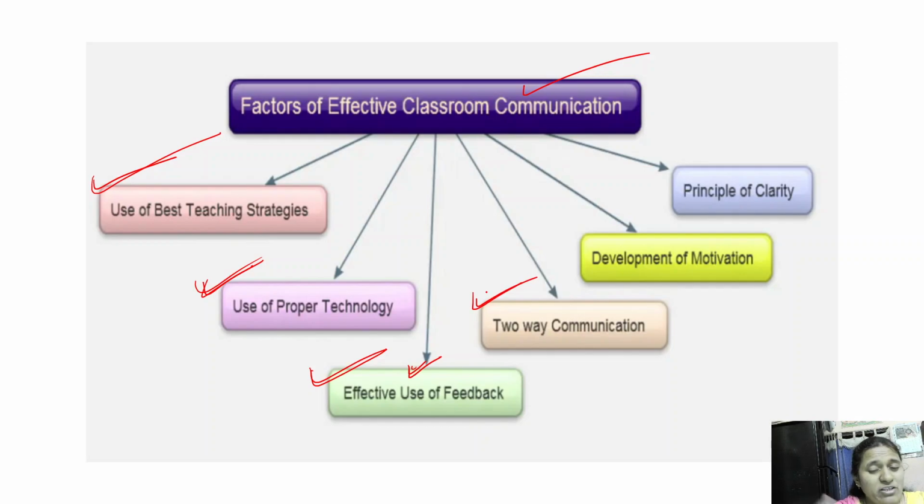There should always be two-way communication, not only one-way communication. Teacher and student have to communicate. And development of motivation. There should always be motivation for the students, right? Otherwise, they will not be motivated to study. This is also a factor of effective communication.